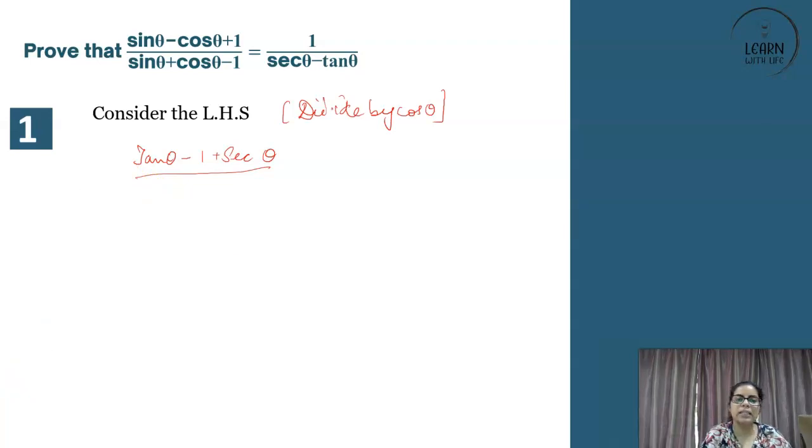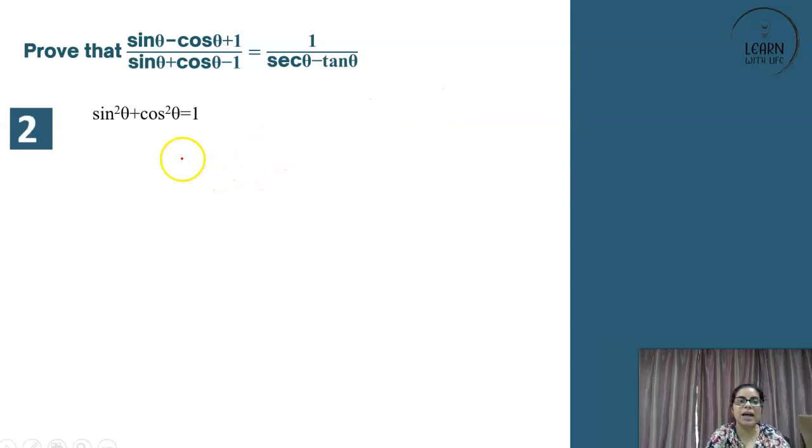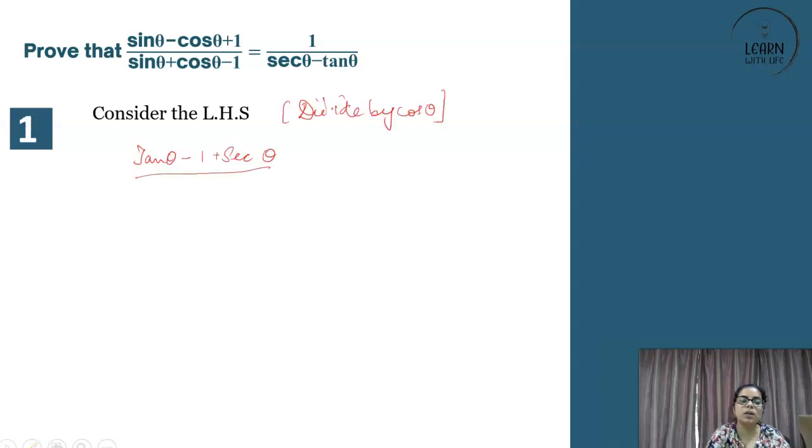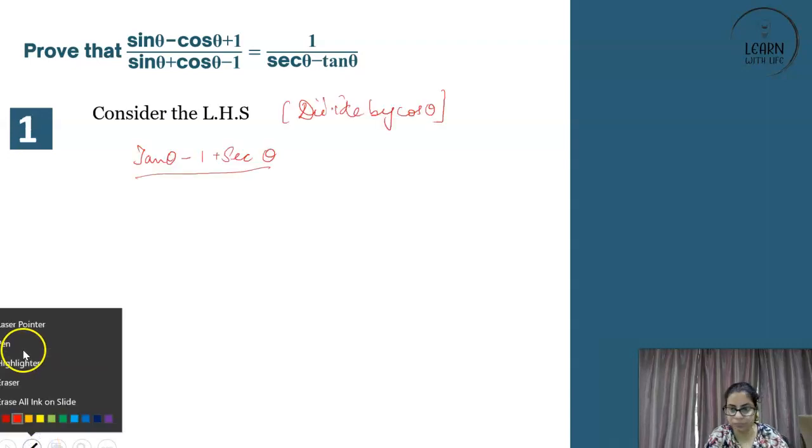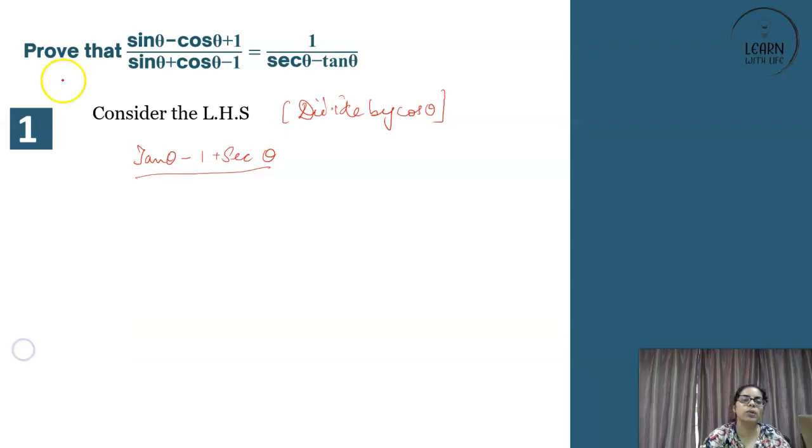Right? So we all agree that this is one way. But is this the most appropriate? So I will give you one tip. If you are a beginner to trigonometry, instead of using that way, always break the whole question into sine and cos. Got it? Always break the whole question into sine and cos.